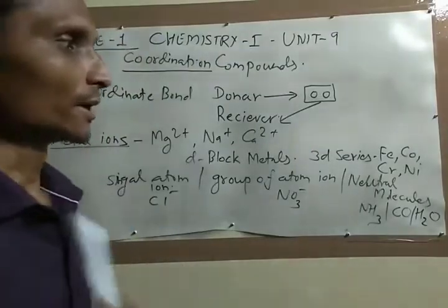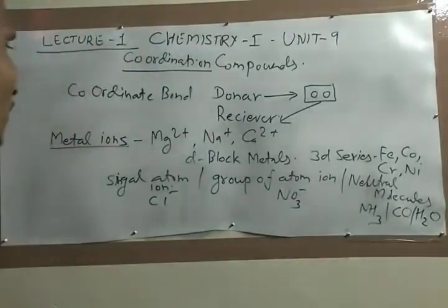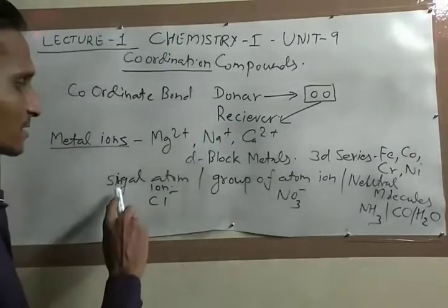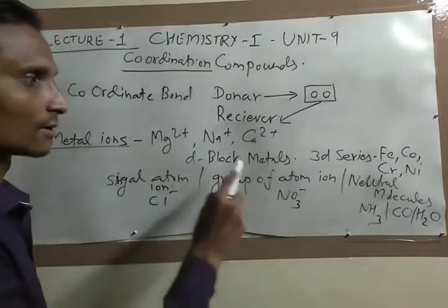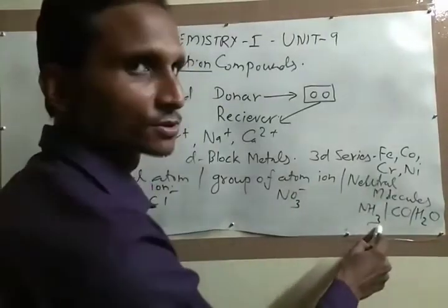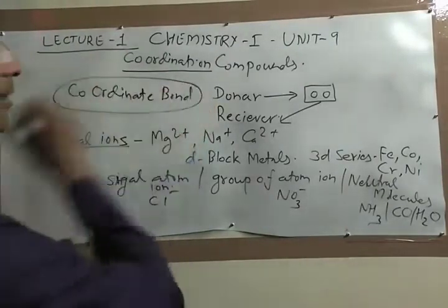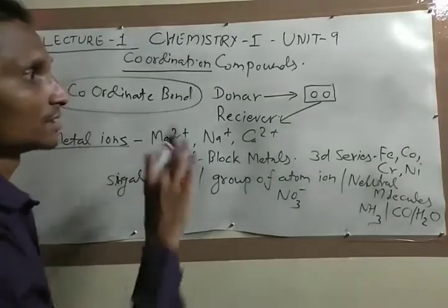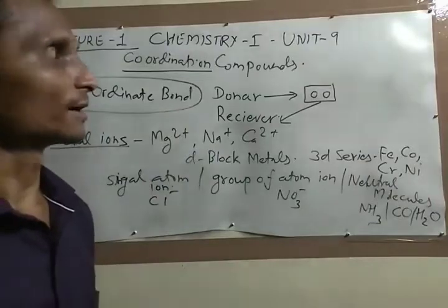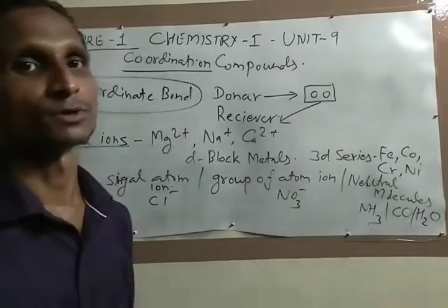So you have to be clear about the concept of coordination compound, which is a metal ion binding with a single atom ion or group of atoms ion or neutral molecules with the help of coordinate bond. Okay, so these are the basic parameters which you have to learn in the knowledge of coordination compounds.